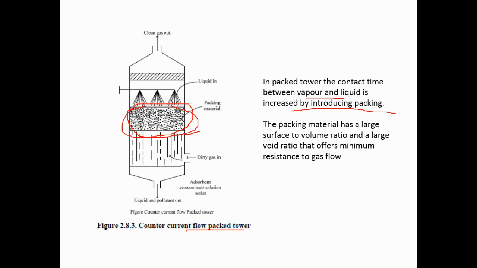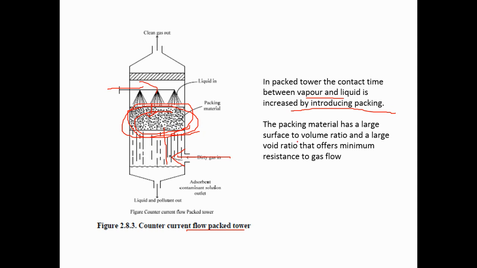It may be anything. So when the gases are passed through and the water is sprinkled on the upper layer, in the packing material the water droplets pass slowly, and the contact time between the water and the gases increases. In order to increase the contact time, this packing material is used, so the efficiency also increases.